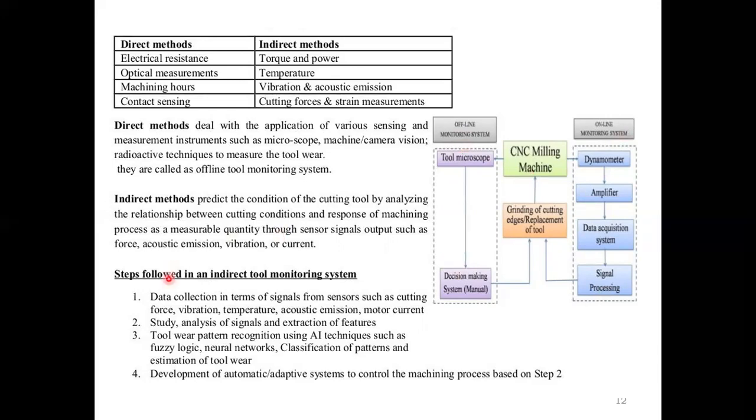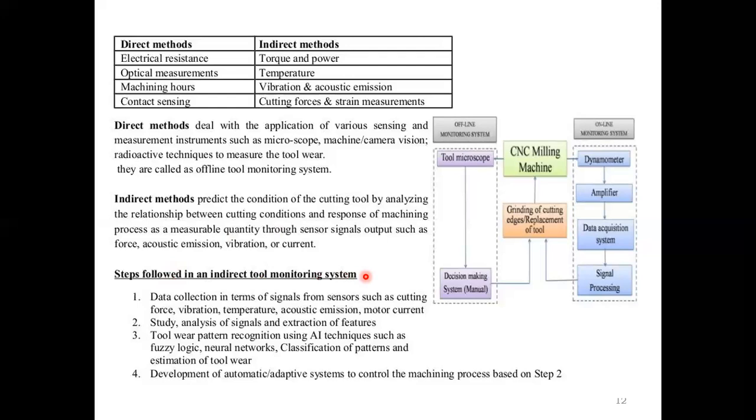Steps followed in the indirect tool monitoring system: first, data collection in terms of signals from sensors such as cutting force, vibration, temperature, acoustic emission, and motor current. So data is collected by the sensors. Second, study and analysis of the signal and extraction of features.